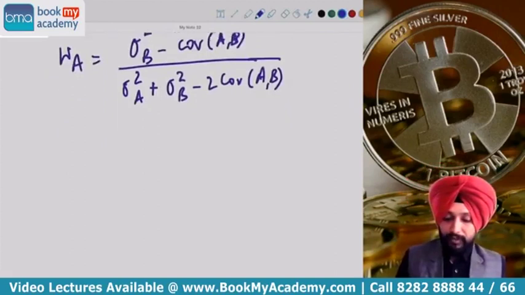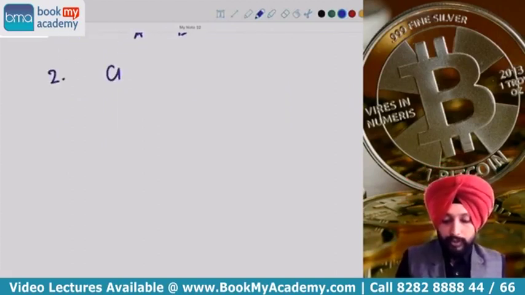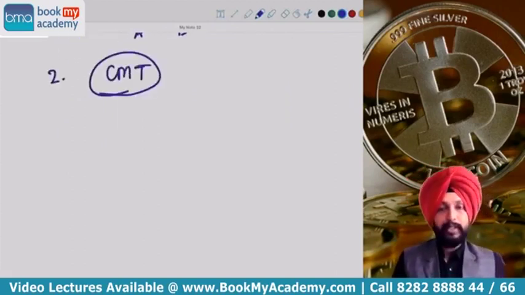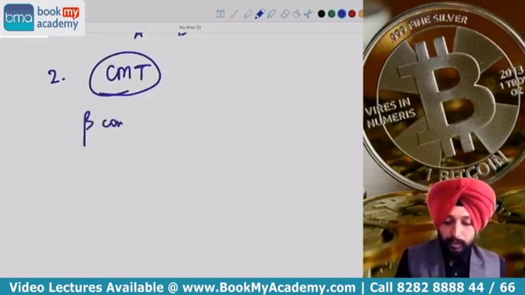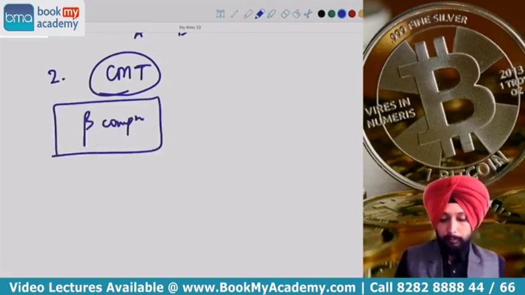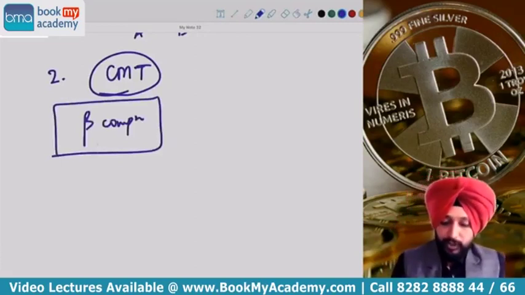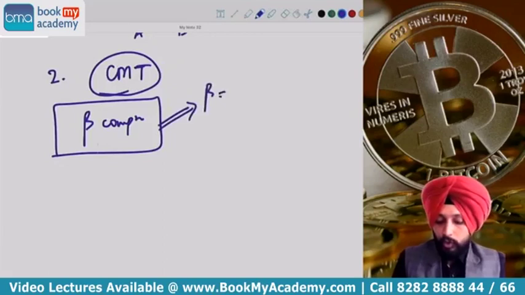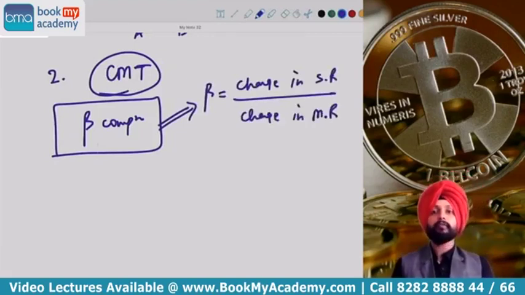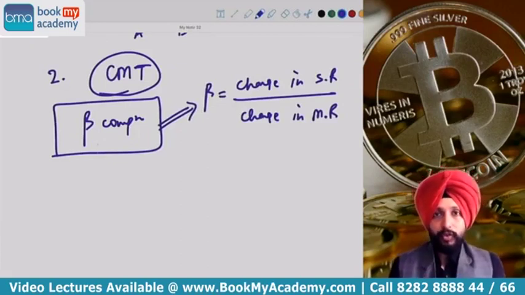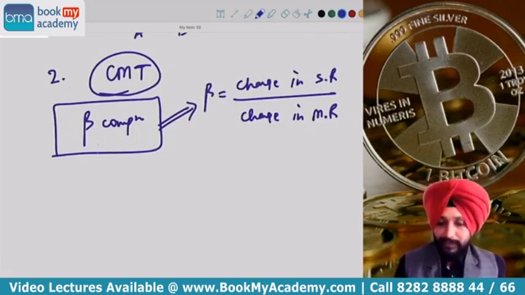Okay guys, after that we moved on to the next theory, and that theory is capital market theory. In capital market theory, the most important point of discussion that we have done is beta computation. If you remember, beta computation can be done in different ways. I told you, if only 2 period data is given, then we calculate beta as change in stock return divided by change in market return. That's the first formula we have done. Beta is equal to change in stock return divided by change in market return. This formula is to be used when only 2 period data is given.